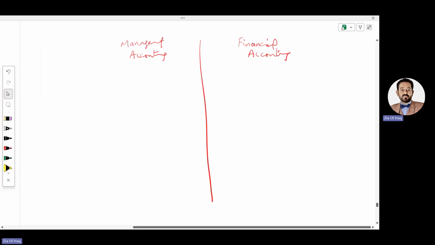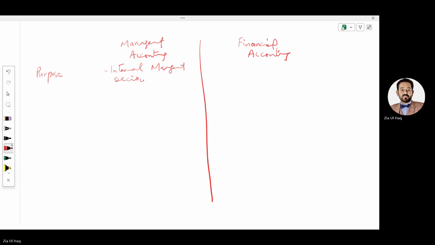Let's differentiate between these two. Purpose. The purpose of management accounting is for internal management only. Internal management needs management accounting for decision making purposes. They prepare budgets and forecasts, while financial accounting is for external users so that they can make decisions.